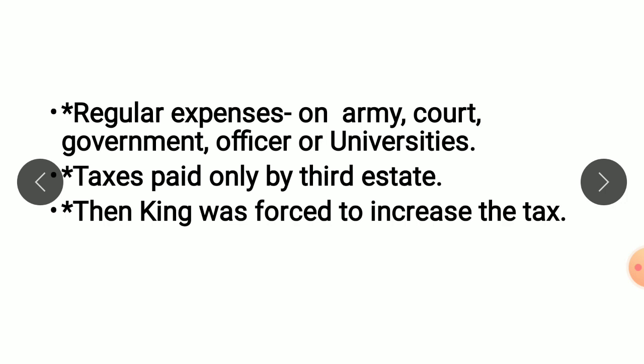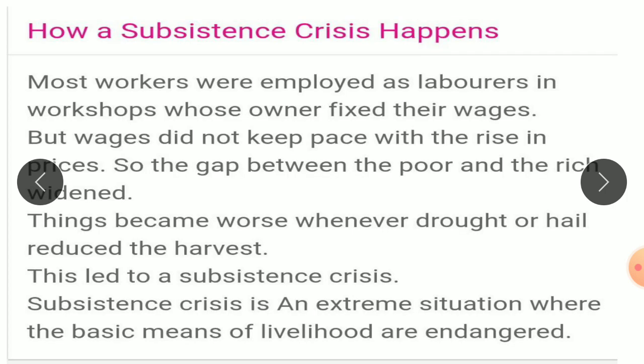Struggle to survive: how did the subsistence crisis happen? Most workers were employed as laborers in workshops, but wages were fixed and did not keep pace with the rise in prices.